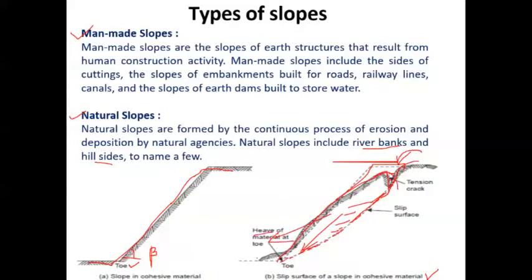There you can see the heave. Ultimately there is a catastrophic landslide, which may cause severe damage. So that is how the slope fails and what the indications are, as I have discussed in this particular slide.